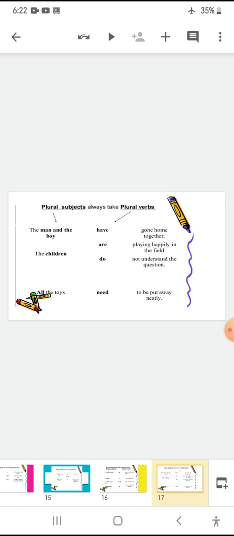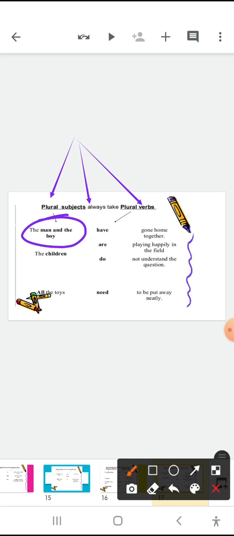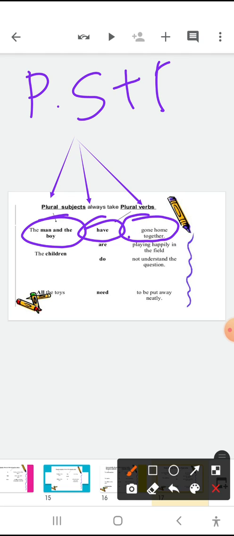Now, plural subjects. Again, when we talk about plural subjects, they always take plural verbs. I repeat, children, plural subjects always take plural verbs. For example, the man and the boy, they are two, they are plural, have gone home together. So a plural subject will be followed with a plural verb.